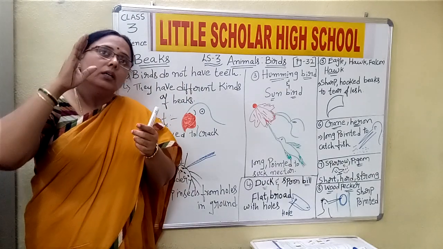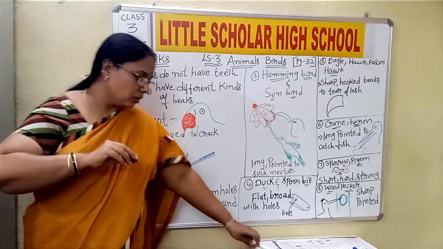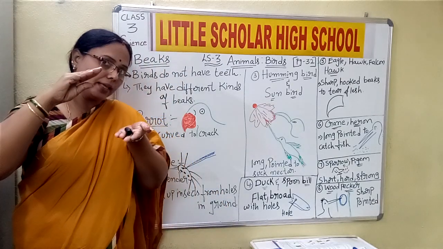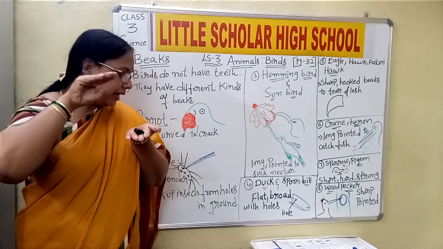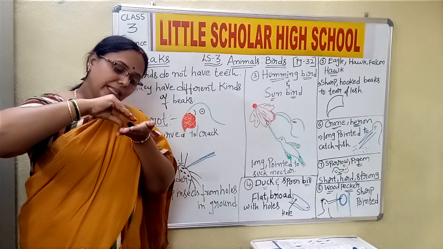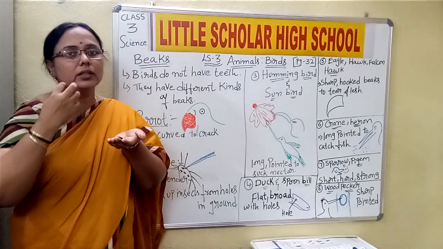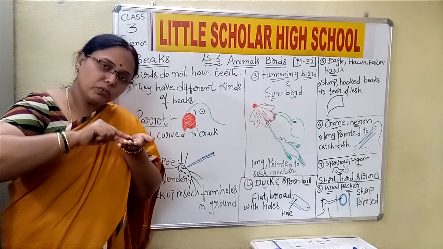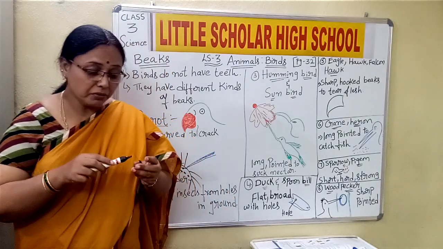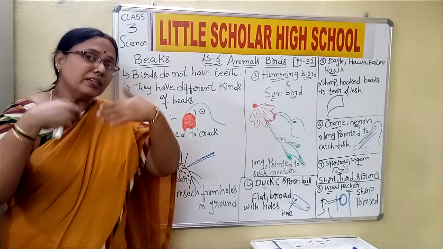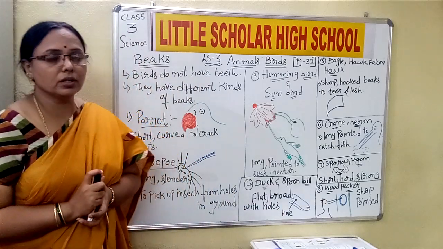See, for example, consider this as a beak. Now this is the small fish which the duck has to eat. Now the duck will eat with this flat and broad beak, and it will take the fish here. But along with the fish, some water also will enter into the mouth of the duck. Along with the fish, some water also enters into the beak. So this water is given out again with the help of this hole. Are you understanding, children?